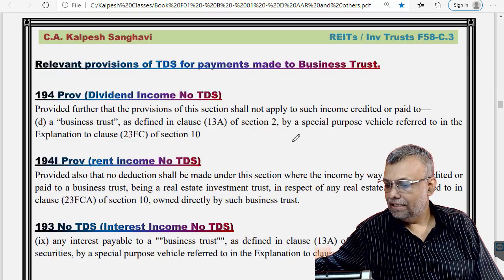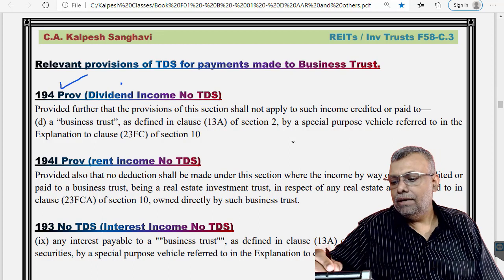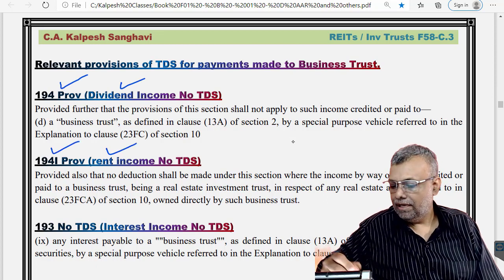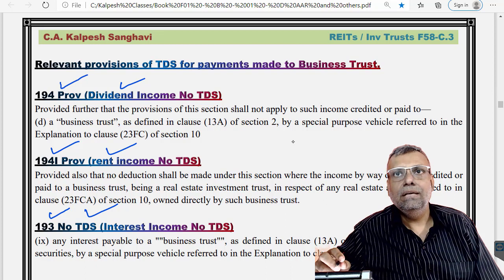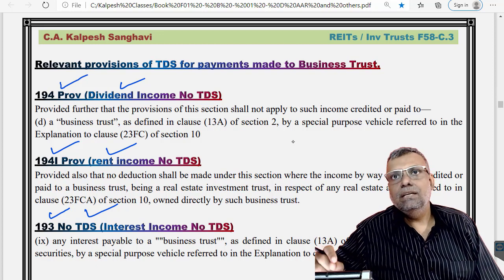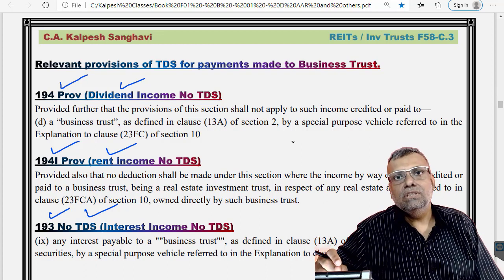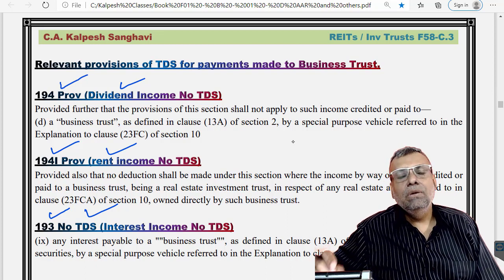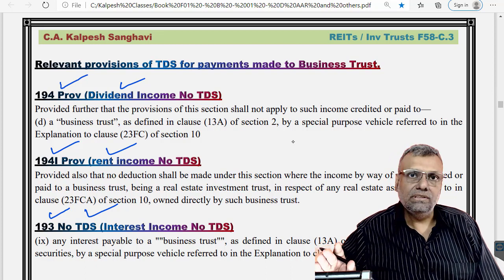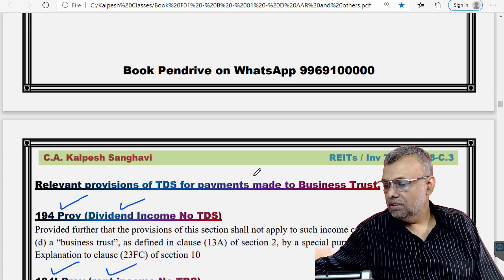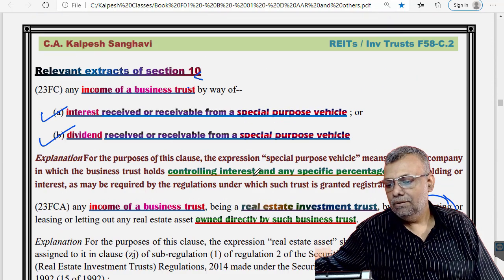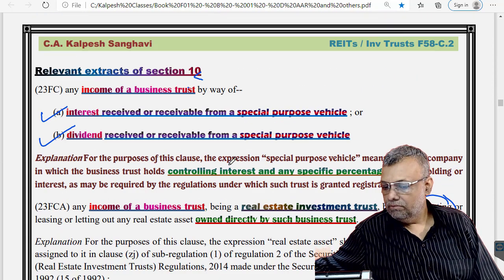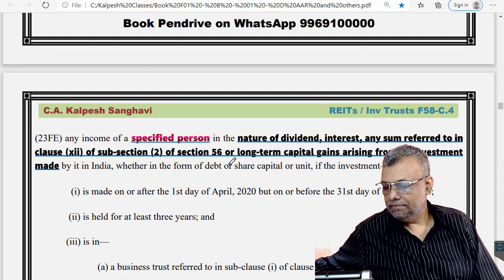I think the relevant extracts I have already given to you: 194 for the dividend, 194-I for the rent, and 193 for the interest. So these specified incomes in the hands of the business trust or real estate investment trust will be eligible for no TDS, because they are logically the exempt ones. So that's a pretty simple part of this particular taxation. Now come to the 115UA provision first of all.